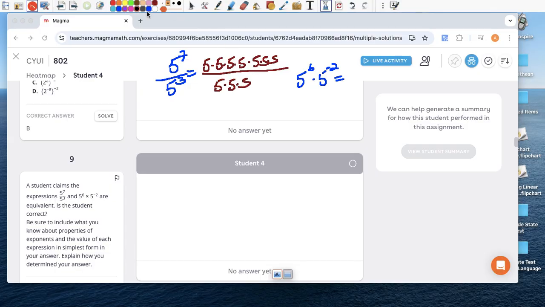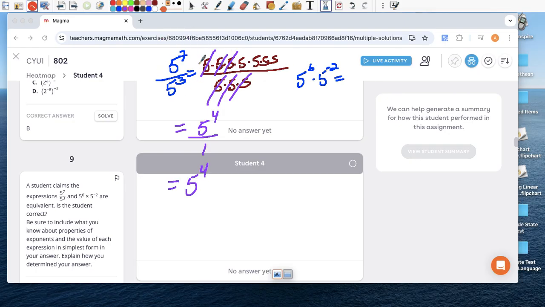Let's simplify. This 5 and this 5 can be simplified to 1. This one can be simplified to 1. This one can be simplified to 1. So I'm literally left with, let's say on the top, 5 to the 4th power over 1. Well, let's just write this for you. So that's how you divide bases with the same exponent, right? If you want to expand, you can expand.